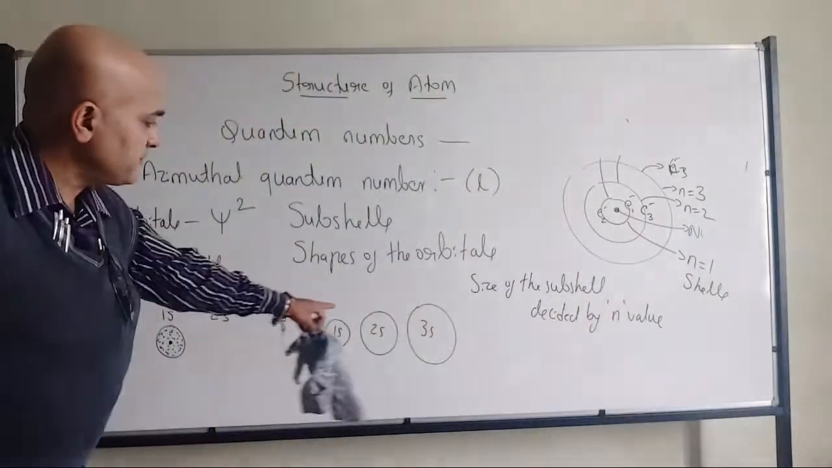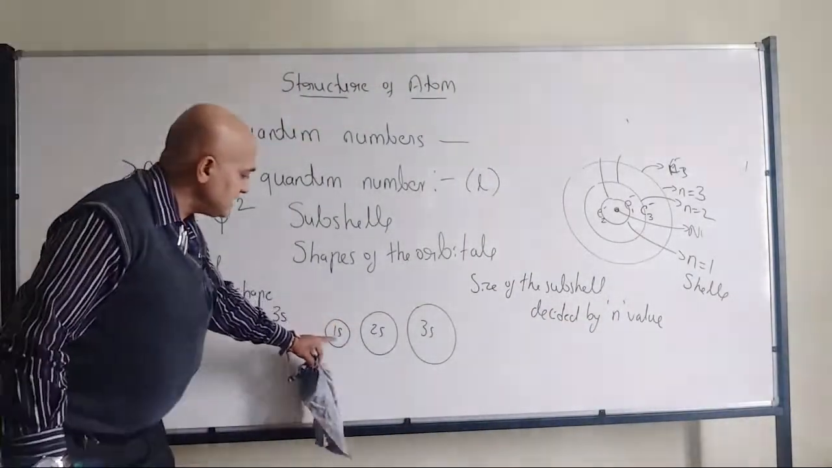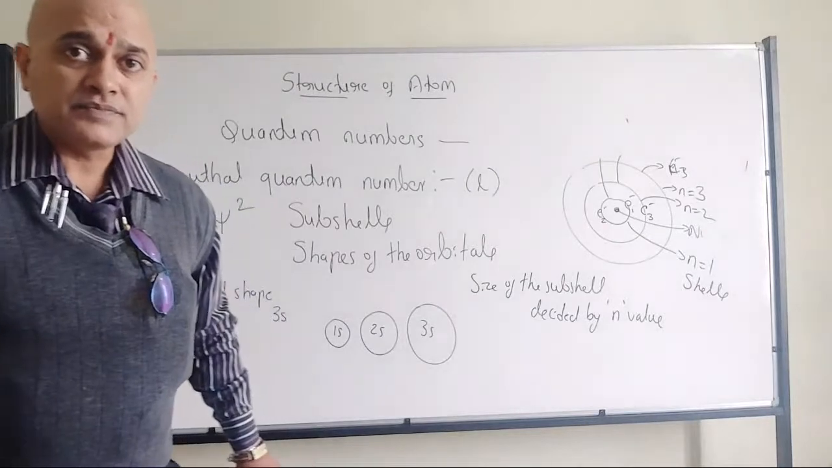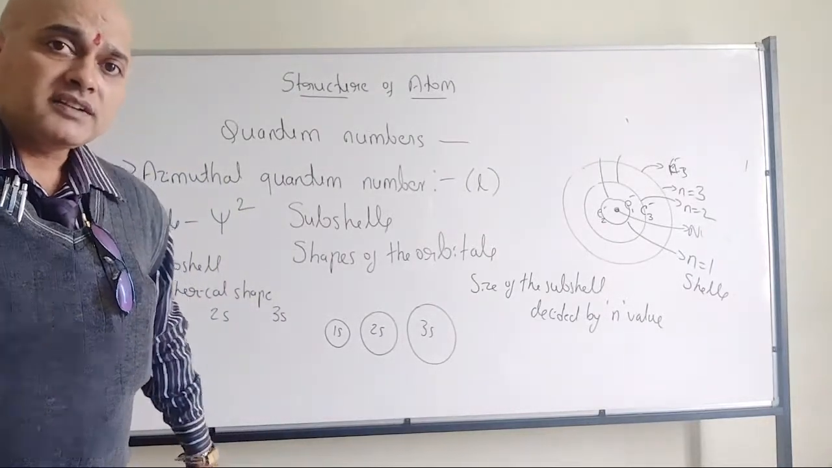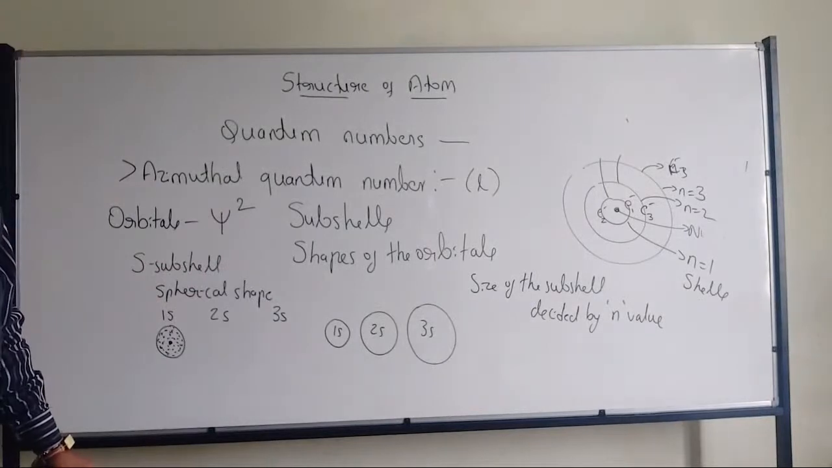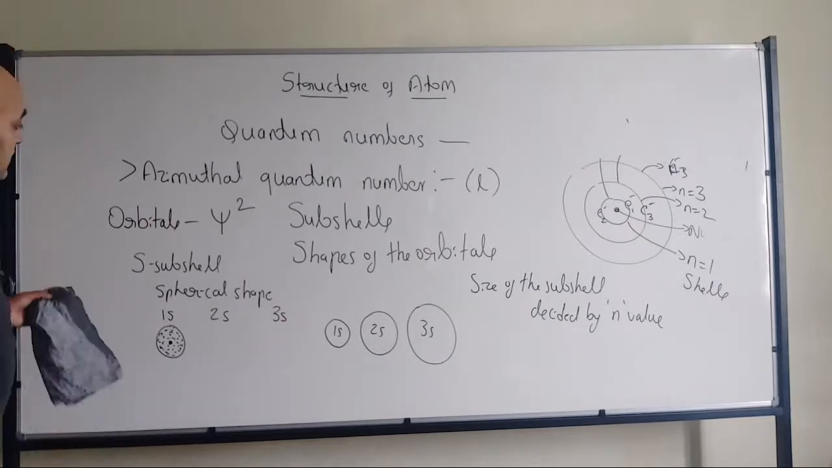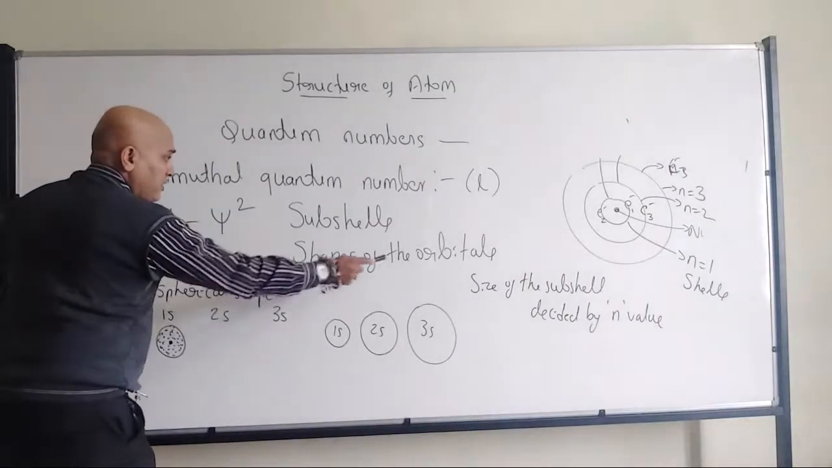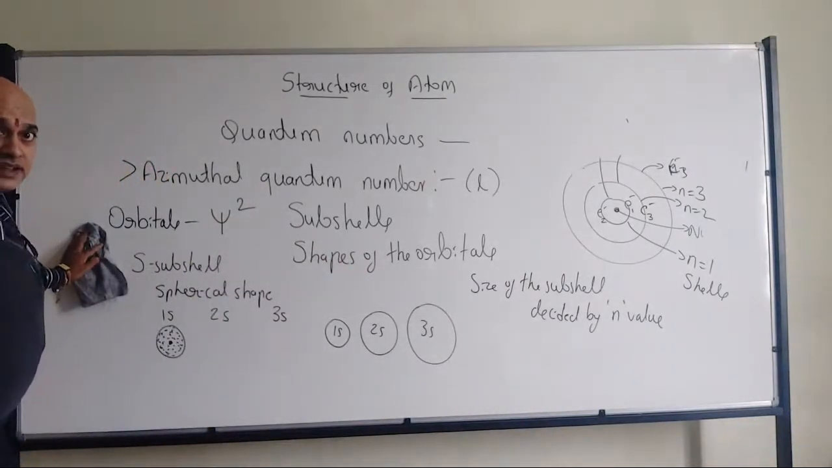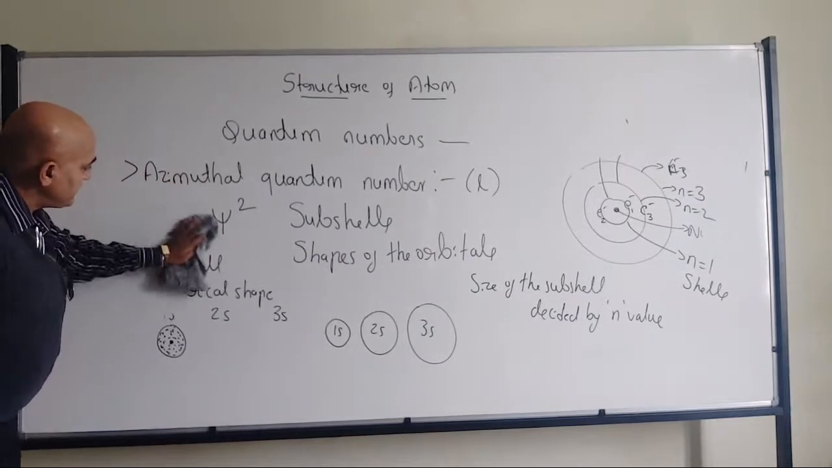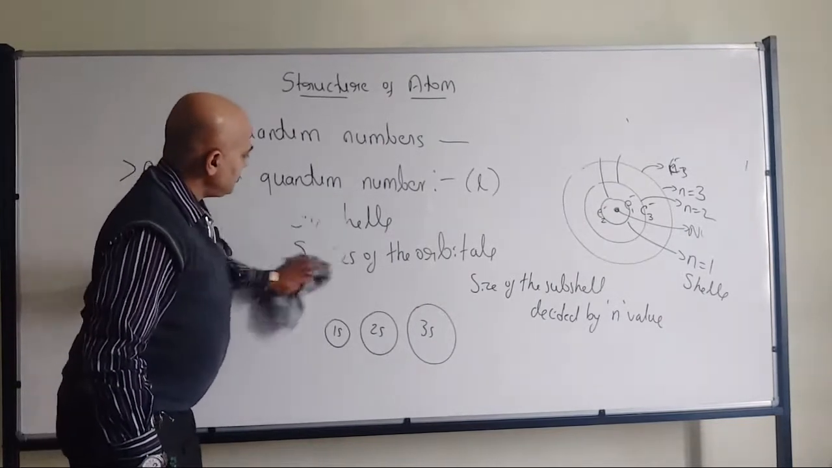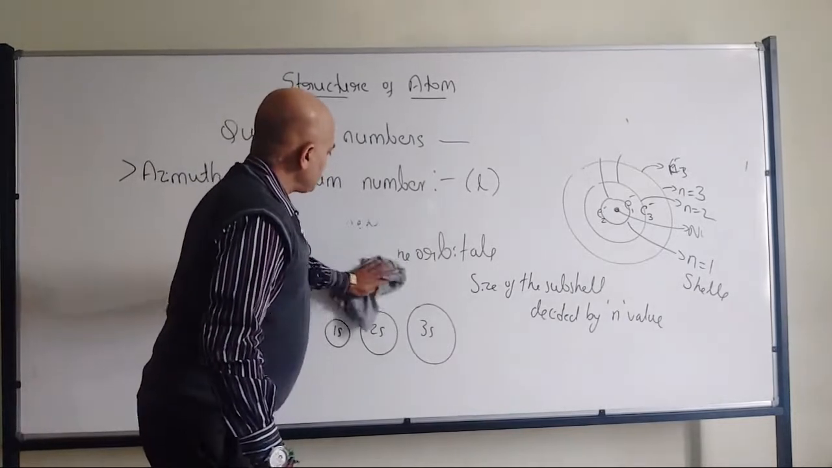So that's what we can see. All of them are spherical. Only thing is, 1s is smaller compared to 2s, and 2s is smaller compared to 3s. All of you have understood? That's why we have the azimuthal quantum number, which is represented by small l. Any doubts in this explanation? So it talks about the subshell and the shape of the subshell or orbitals. Any doubt with respect to this explanation? In that case, shall we move to the next one?